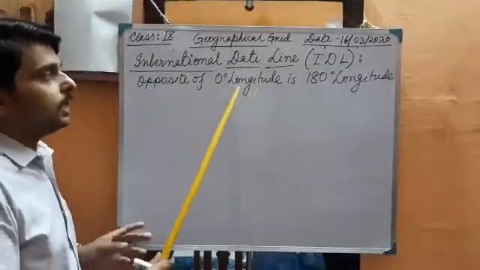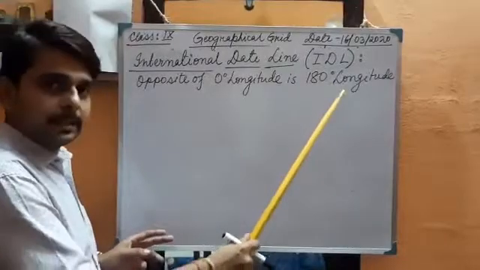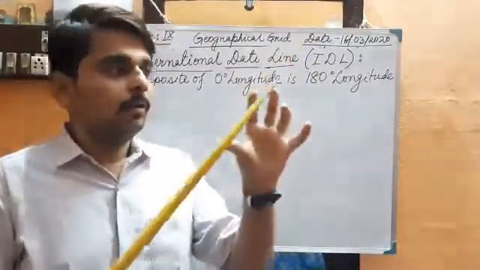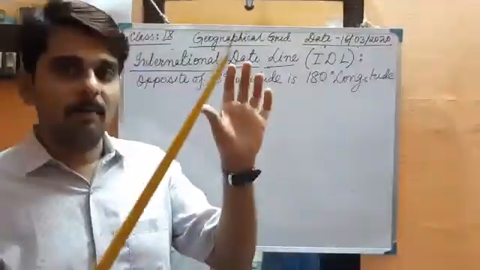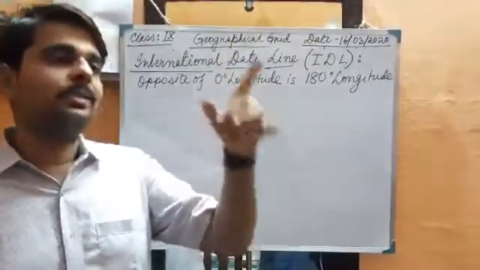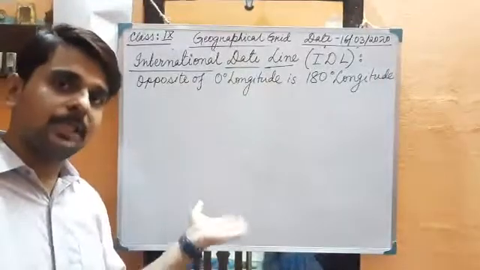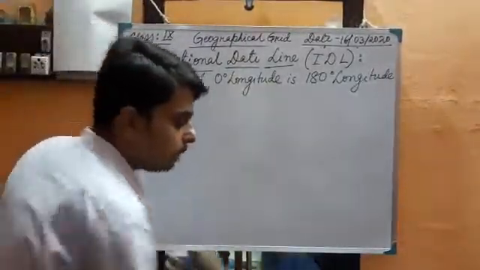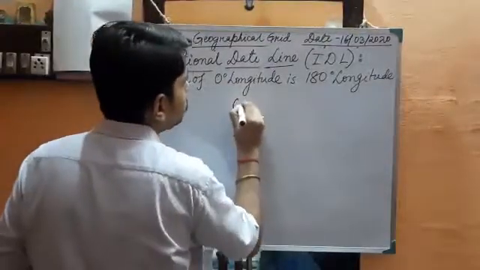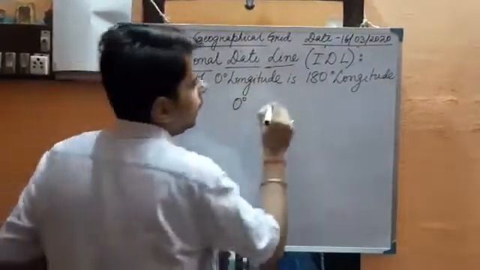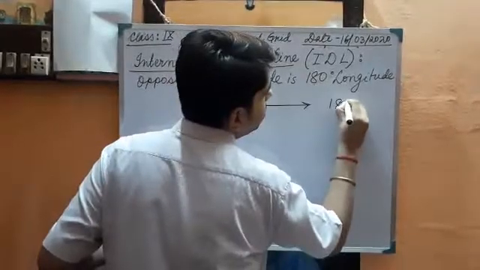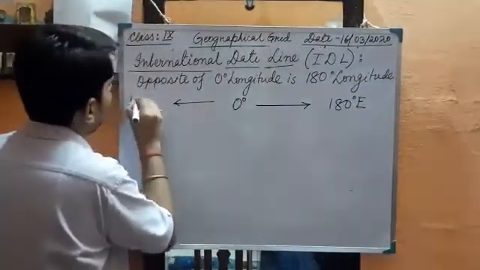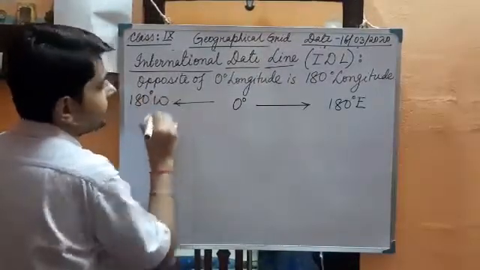Opposite of 0 degree longitude is 180 degree longitude. Obviously, because the earth is a sphere, there is Greenwich, that is 0 degree, and just opposite of the 0 degree on the other hemisphere, that is obviously 180 degree. But there is a problem. What is the problem? Suppose that is 0 degree. In the eastern side that is 180 degree east, and in the western side that is 180 degree west.